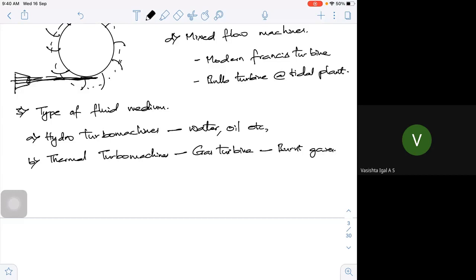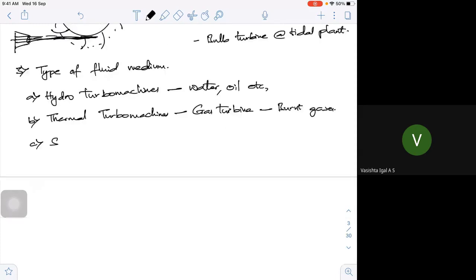If I use steam as the working fluid, then those machines are called steam turbo machines or steam turbines. So steam is the working fluid. This is the broad classification depending upon the type of fluid.